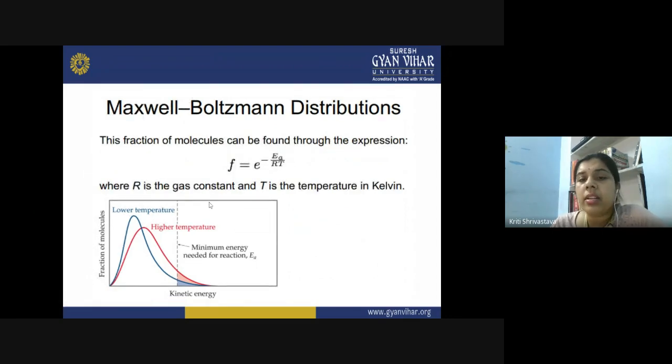So now let us go for the mathematical expression. This fraction of molecules can be found through the expression f equals e raised to the power minus Ea upon RT. So this f is what? It is a factor there in the Arrhenius equation, and all the other symbols have their usual meaning, like R is the gas constant, T is temperature in Kelvin. So f is the number or fraction of the molecules which are present at that temperature with a sufficient amount of kinetic energy that we can get from the mathematical expression.